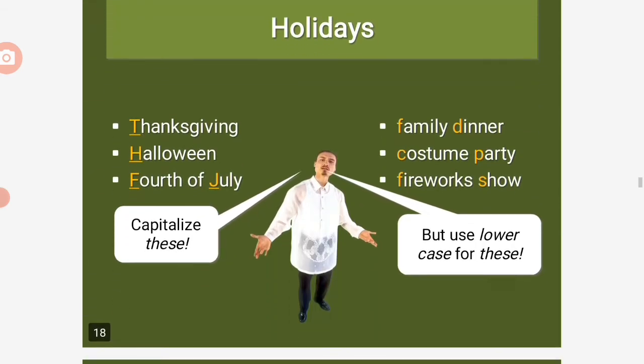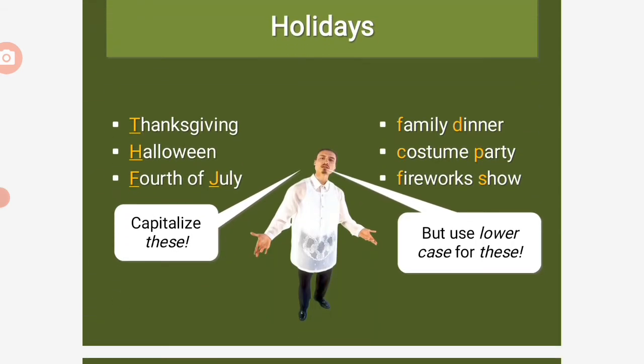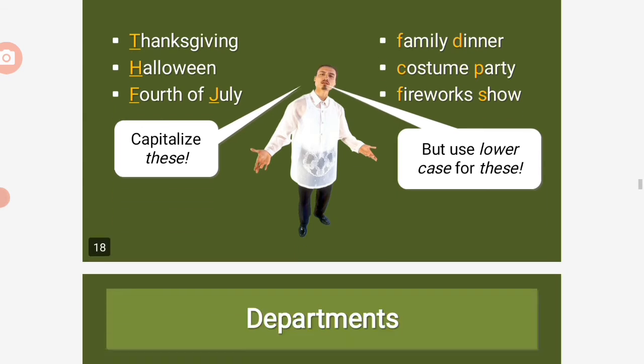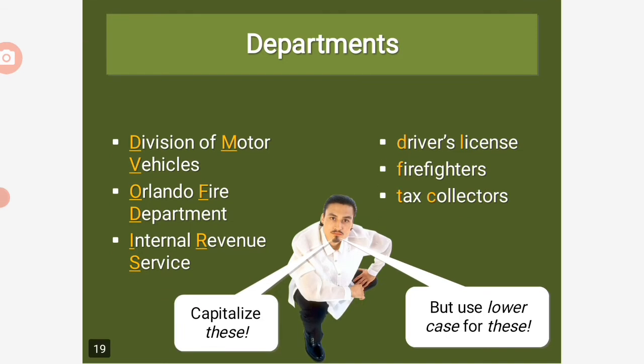Next, what else do we capitalize? Holidays like Thanksgiving, Halloween, 4th of July, capitalize these. But use lowercase for things like family dinner, costume party, fireworks show. Next slide. Departments. For example, Division of Motor Vehicles, Orlando Fire Department, Internal Revenue Service, capitalize these.